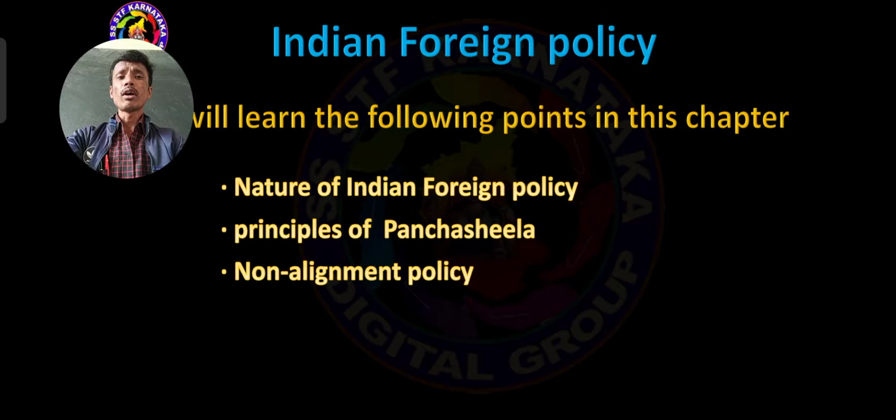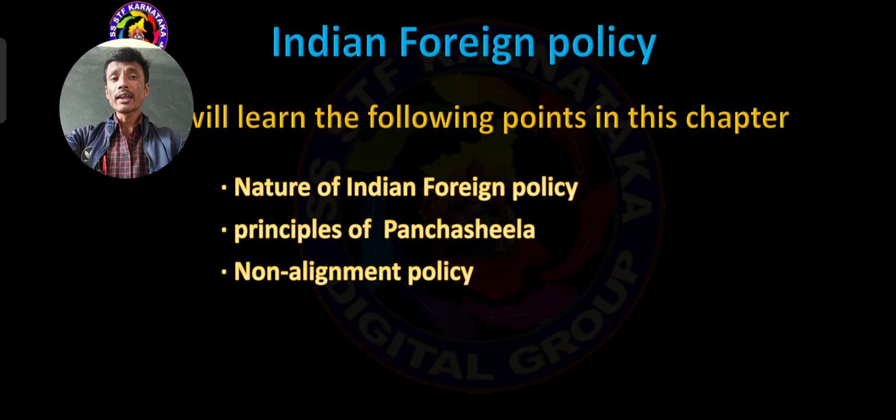Next, the non-alignment policy. Non-alignment policy means after the completion of the Second World War, the world was divided into 2 important powerful blocs: one is the USA, another one is Russia. At that time, India maintained a non-alignment policy, keeping equal distance between these 2 countries.